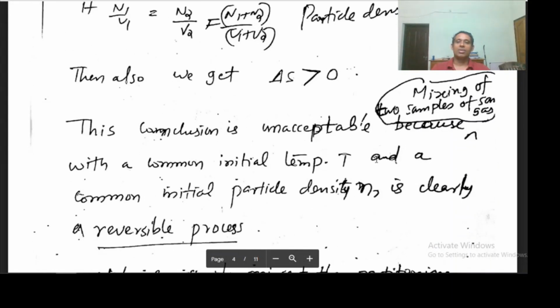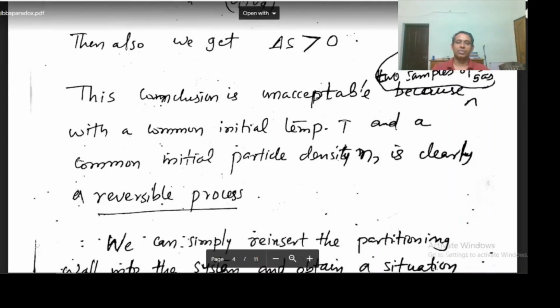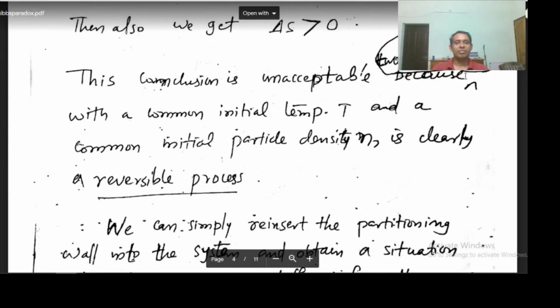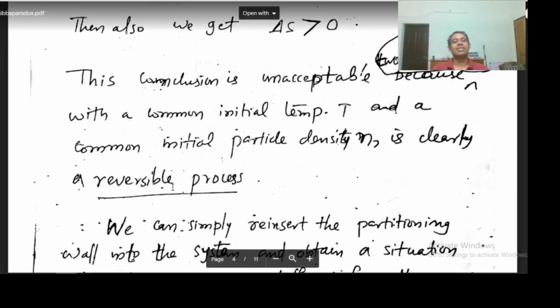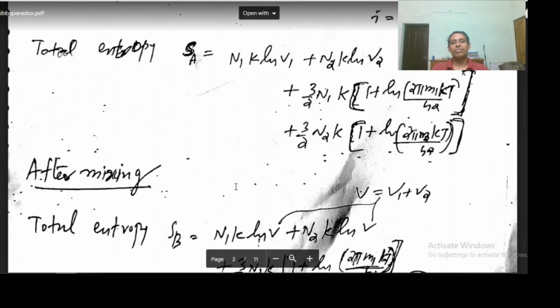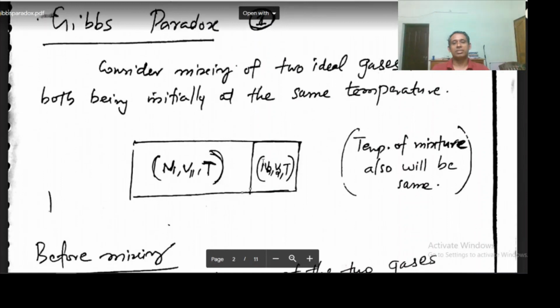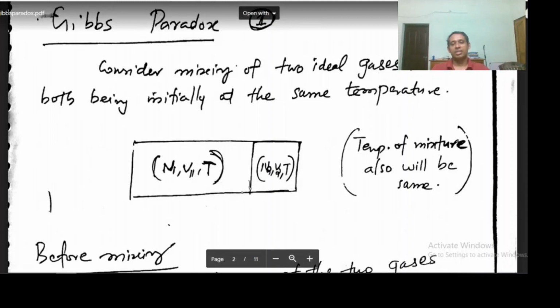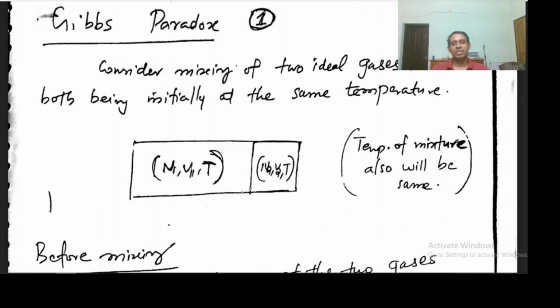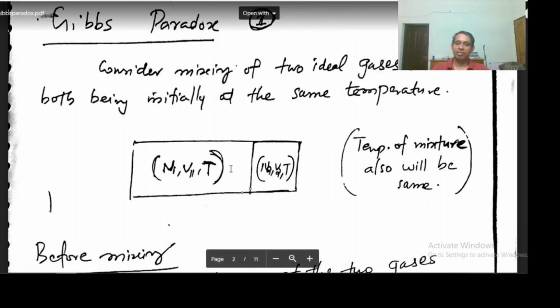But this is not acceptable to us, because when we are mixing two samples of the same gas with a common initial temperature and a common initial particle density, it is clearly a reversible process, because you can always reinsert the partition. Before mixing they had the same density and were the same type of gas, and as we remove the partition they mix, but they are of the same type.